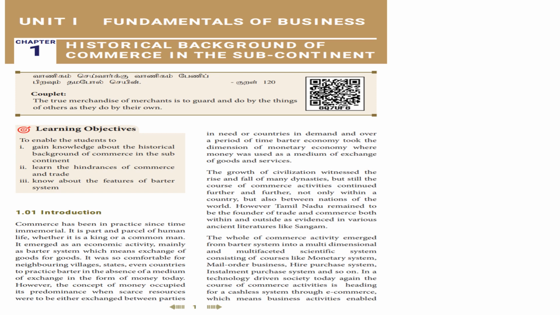It emerged as an economic activity mainly as barter system, which means exchange of goods for goods. Underline barter system. So what is barter system here? It means exchange of goods for goods. So how did this business start? This business started as an economic activity, mainly barter system.